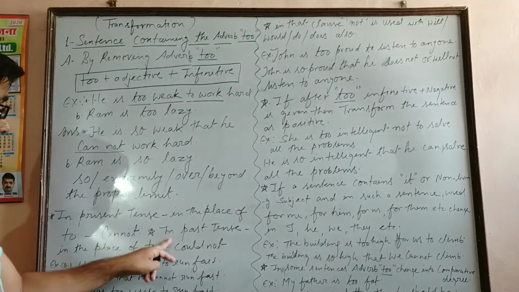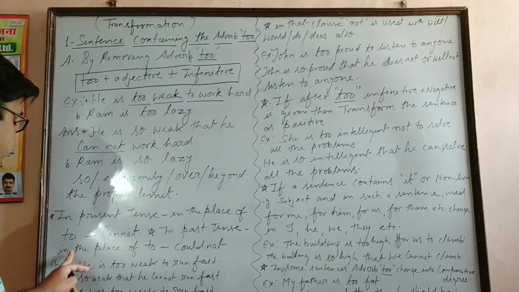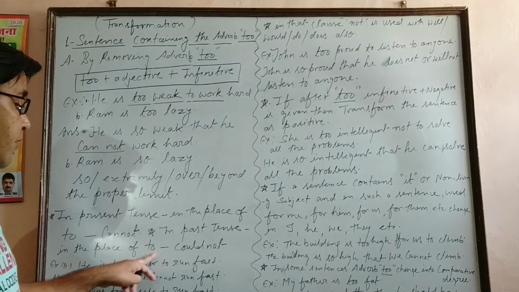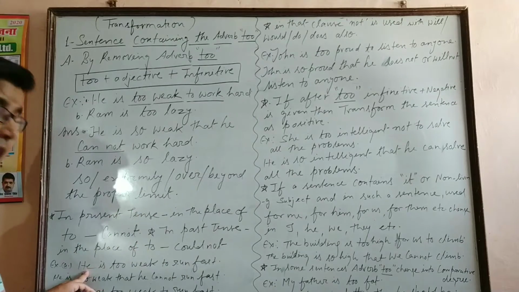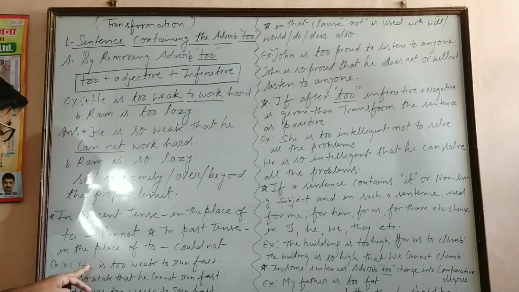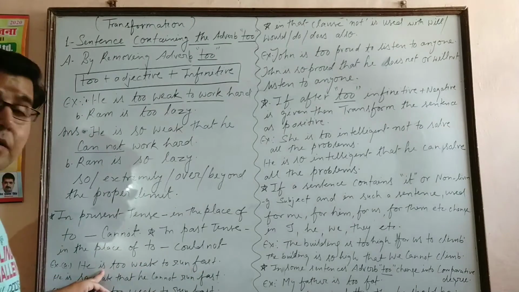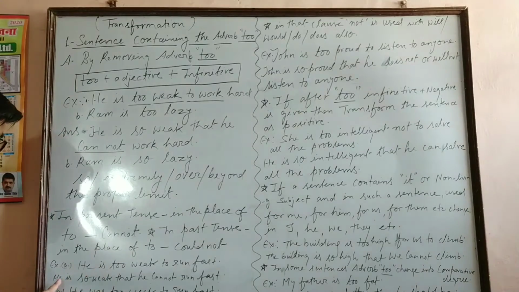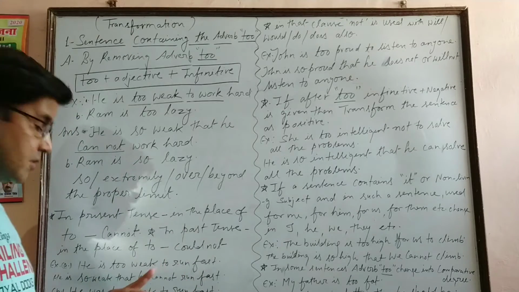But in past tense, look at the board, in the place of infinitive to, we have to use could not. For example, one example for present tense, like he is too weak to run fast. This sentence is given in present tense. So I would say, he is so weak that he cannot run fast.